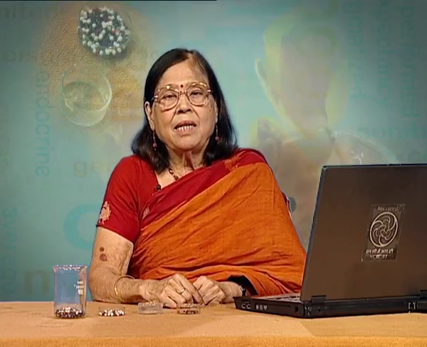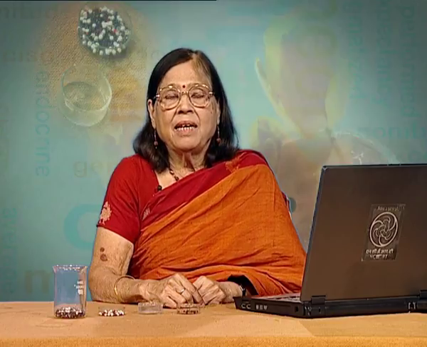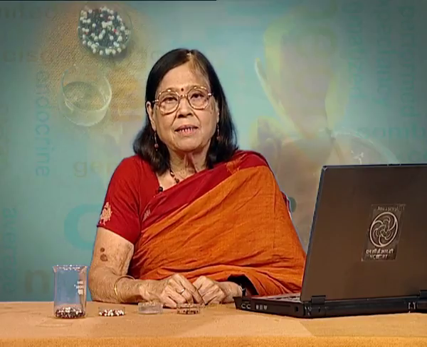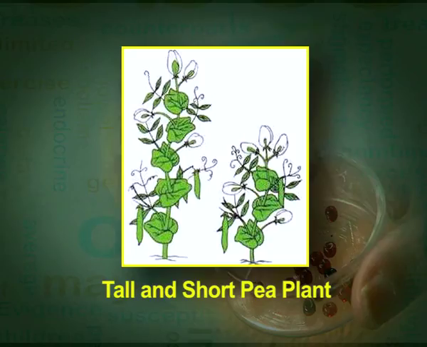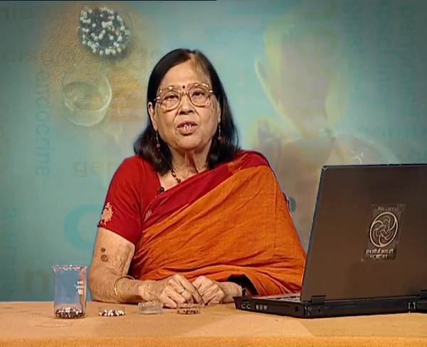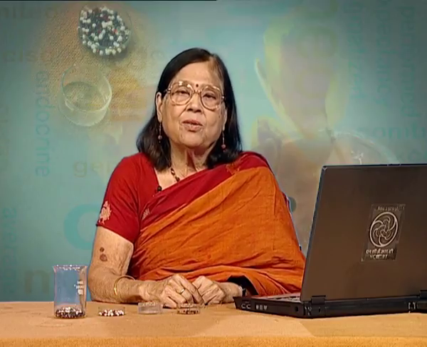We have discussed Mendel's experiment, the tall pea plants and short pea plants. Now, the gene which was carrying the character of height of the plant was one gene having two alleles. One allele may be for tall, the other allele may be for short, or both may be for tall or both may be for short. Depending upon what alleles the offspring got, the plant will show tall or short. I am sure you have understood what I mean by allele. So, every gene has got two alleles or two variants.